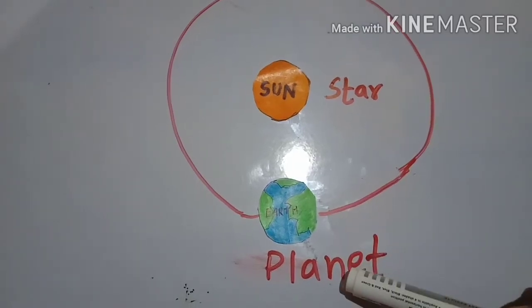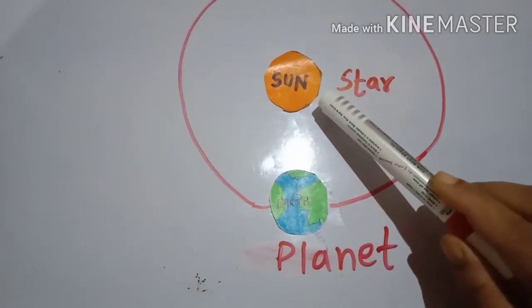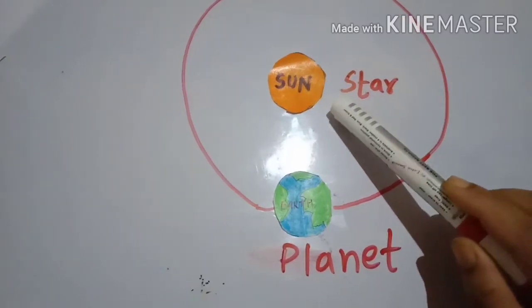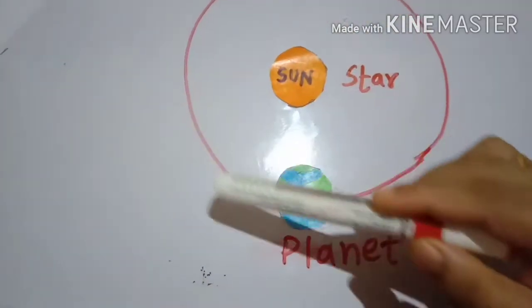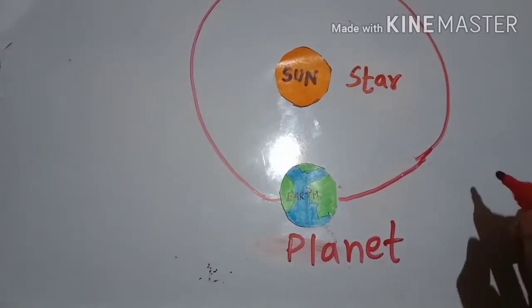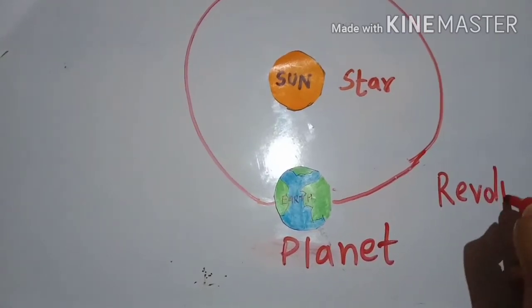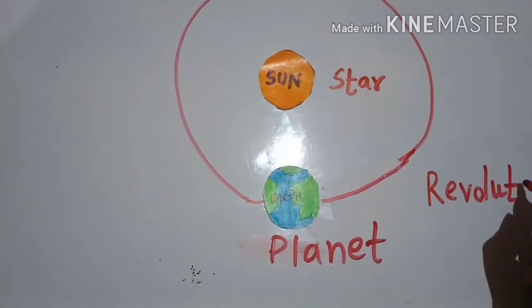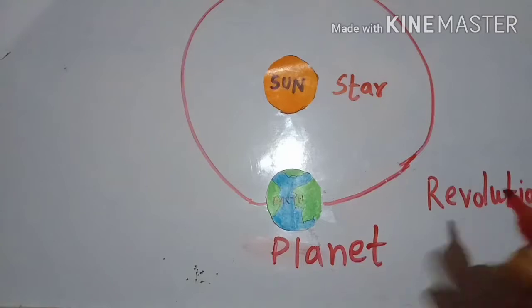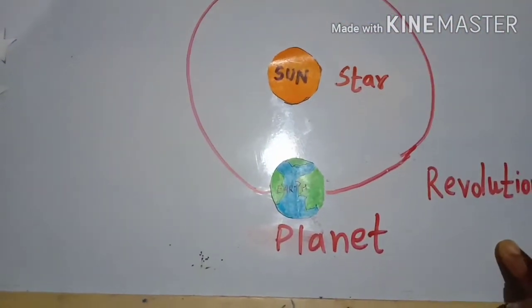Our earth is a planet. It gets light from the star, that is the sun. It moves around the sun. Its movement around the sun is called revolution. What do we call it? Revolution. Its movement around the sun is called revolution.